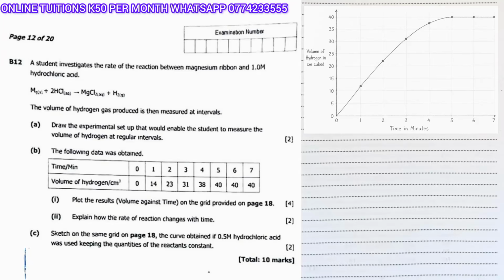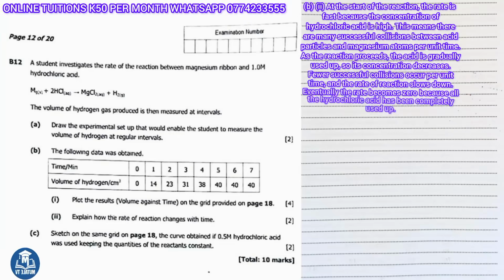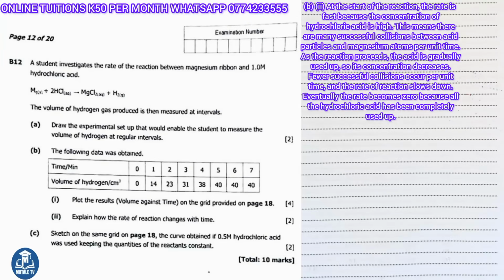Part C, Part 2 says, explain how the rate of reaction changes with time. At the start of the reaction, the rate is fast because the concentration of hydrochloric acid is high. This means there are many successful collisions between acid particles and magnesium atoms per unit time. As the reaction proceeds, the acid is gradually used up, so its concentration decreases. Fewer successful collisions occur per unit time, and the rate of reaction slows down. Eventually, the rate becomes 0 because all the hydrochloric acid has been completely used up.